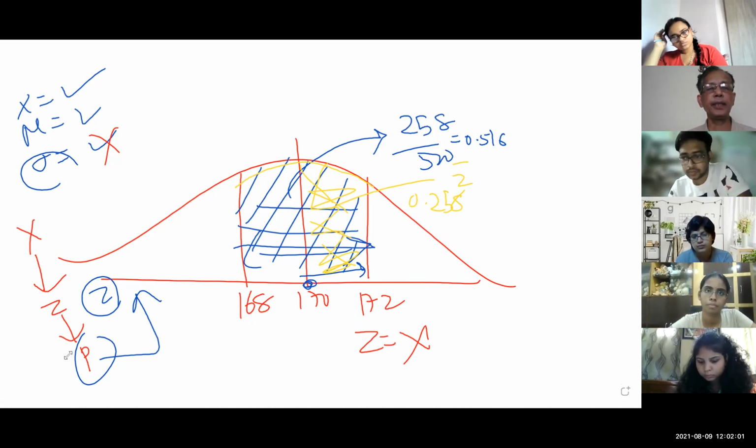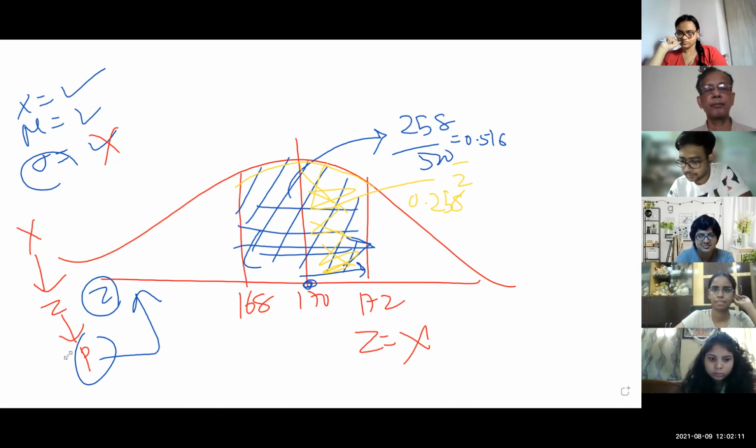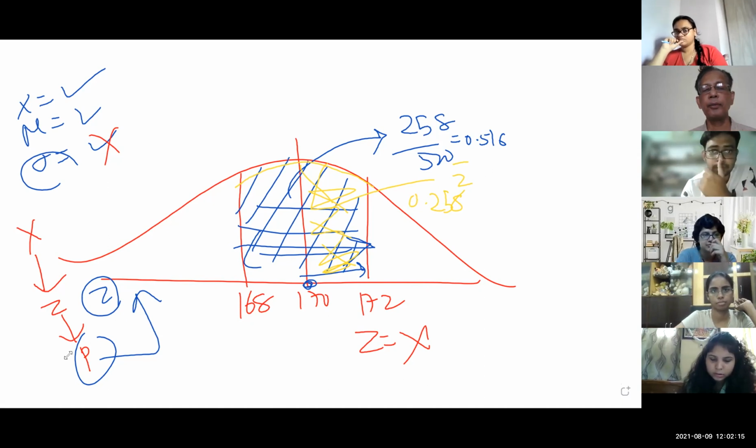Itisri is the most obedient student of mine. If there is a competition of obedience, Itisri will get the Olympic gold medal. Harit Radhikari, 0.258 is what? That's not the Z value. Joseph, Avik, 0.258 is what? That's not a Z value.